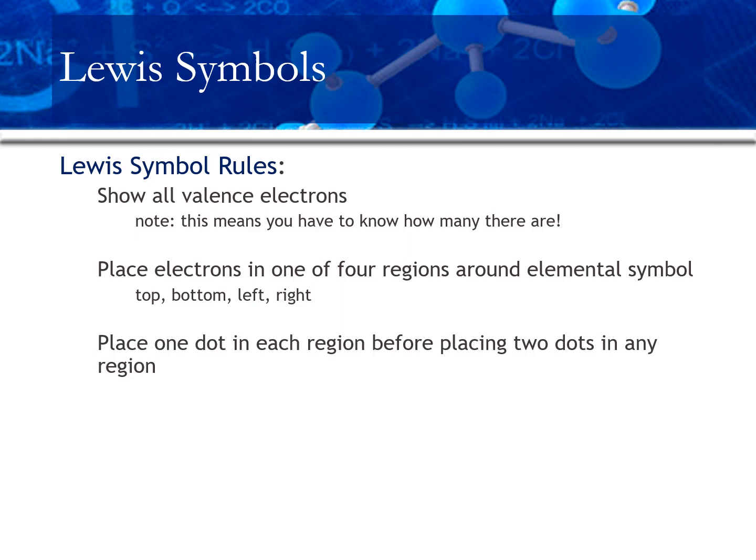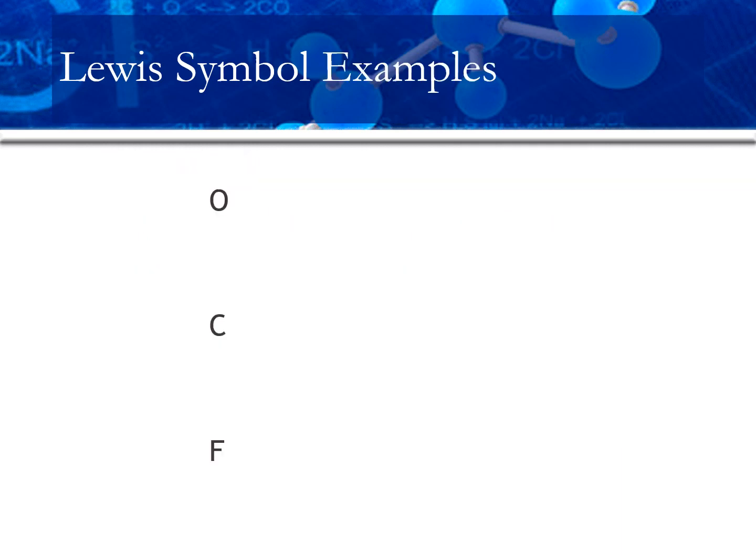Place one dot in each region before placing two dots in any region. And the reason behind this is sort of a generalized version of Hund's rule. The electrons like to spread out as much as possible so that they can have their spins point in the same direction. So let's just do a few examples of Lewis symbols.